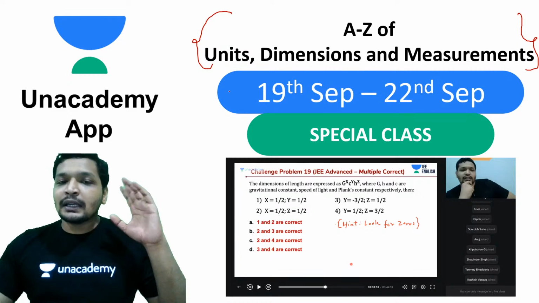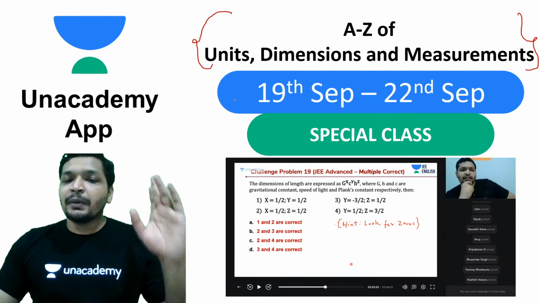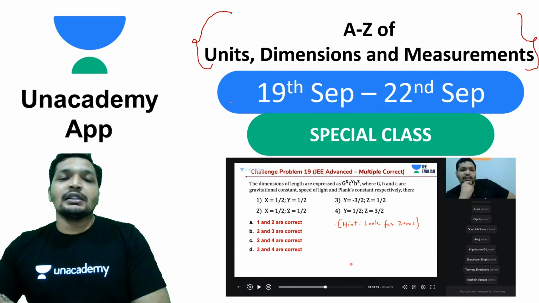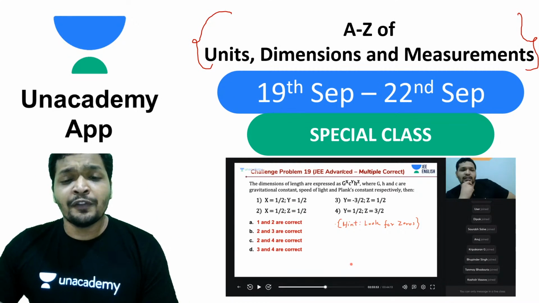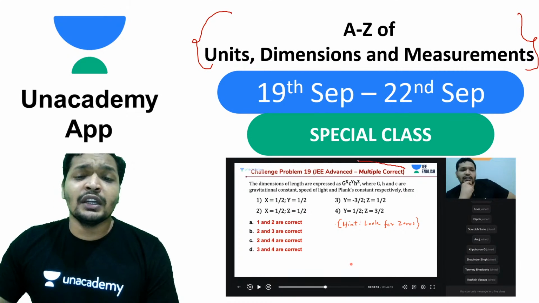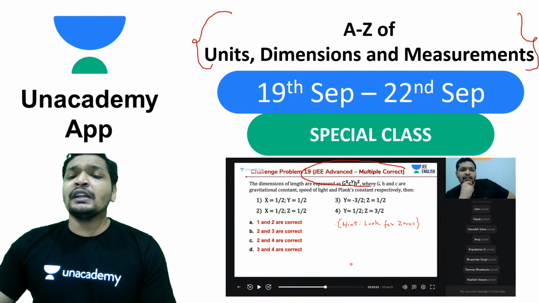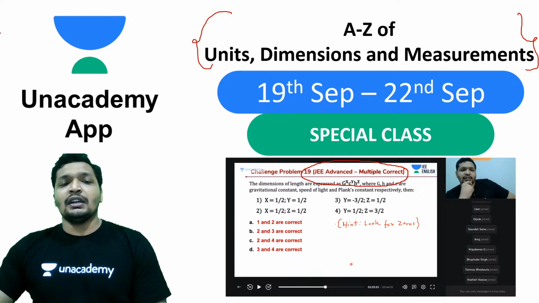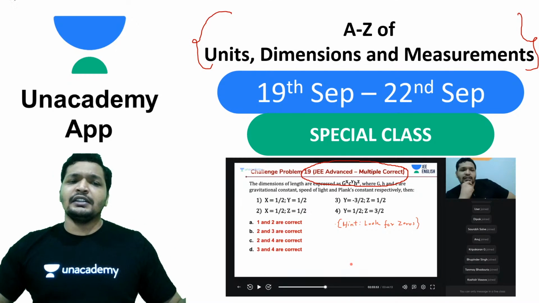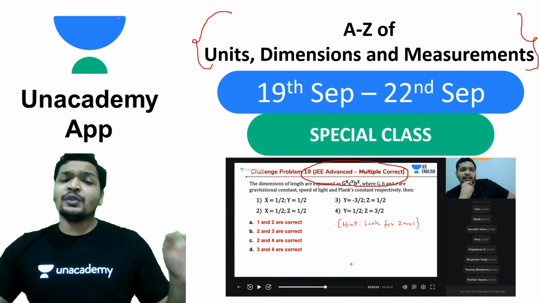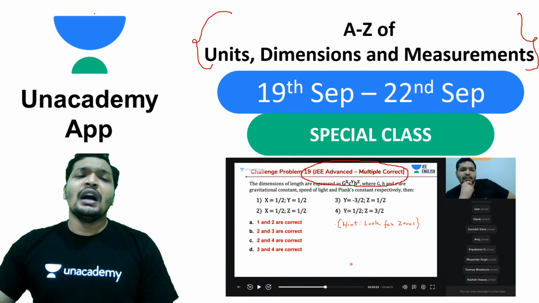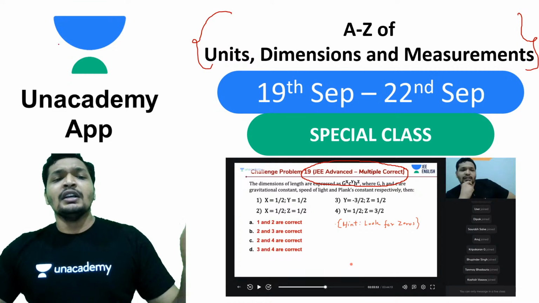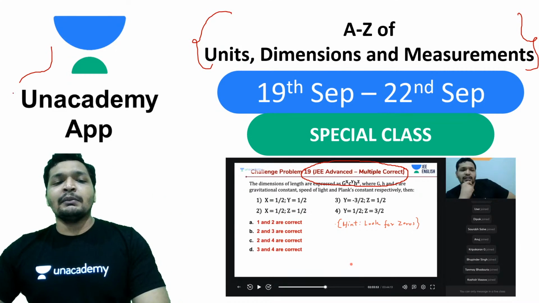So think about it, 10% to 8% of your paper within these many hours. That is possible if you cover units, dimensions, and measurements. Do not forget to do this even if you're a 2021 aspirant, and typically you get questions in your JEE Mains and JEE Advanced. Every year you would see a question from units, dimensions, and measurements, definitely in JEE Mains, and generally in JEE Advanced.